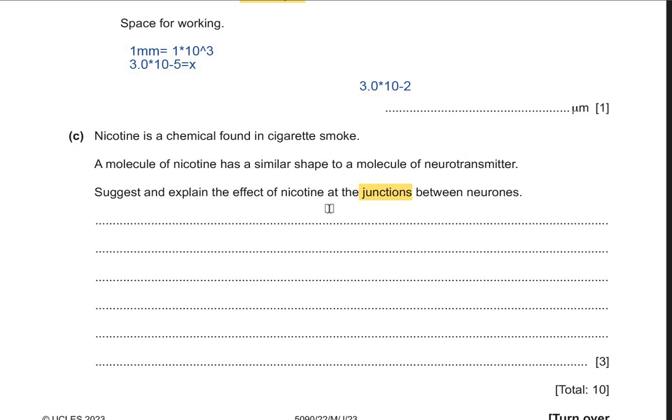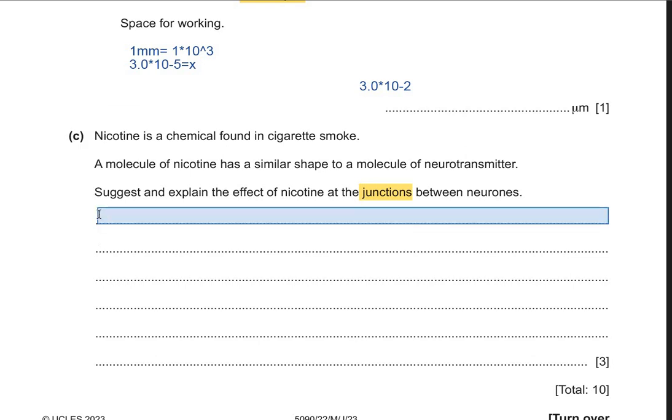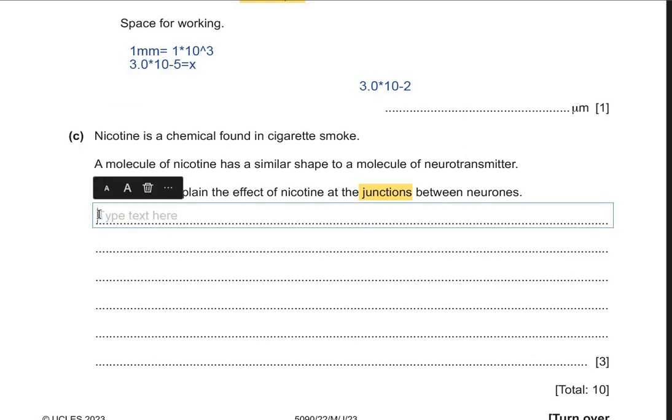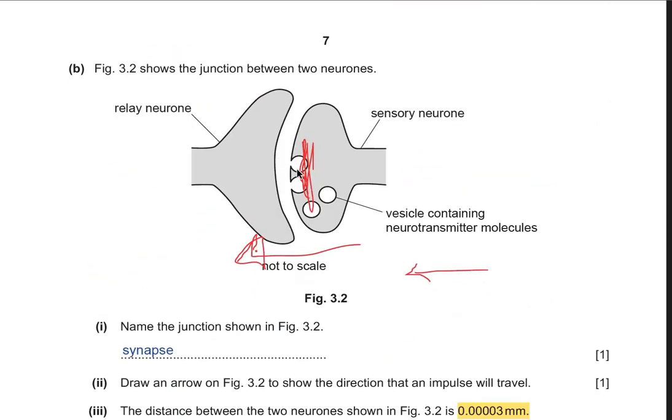So how do the neurotransmitters or nicotine carry out their function? We're just talking about nicotine, so I'm just going to use the name of it. The nicotine binds to the receptors on the postsynaptic membrane. See over here, this is the neurotransmitter. The vesicles containing neurotransmitters are released through the synapses, and then they bind onto this postsynaptic neuron. This is the postsynaptic neuron. This is the presynaptic neuron.